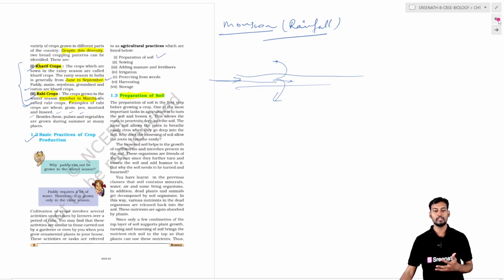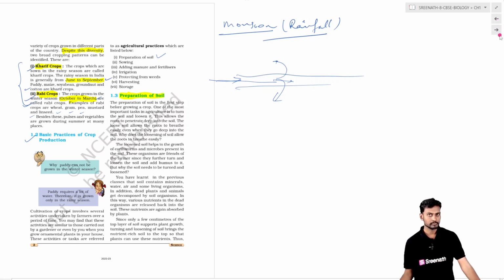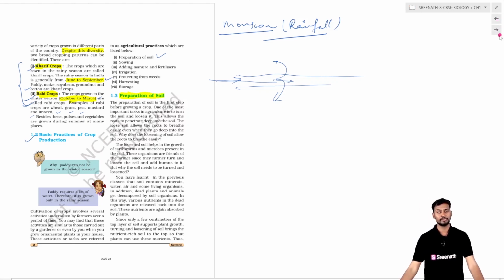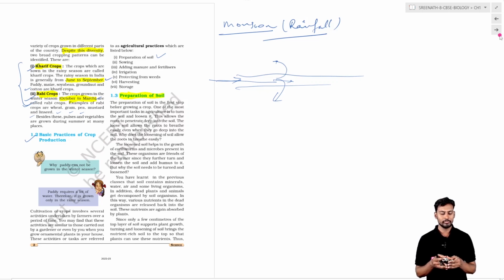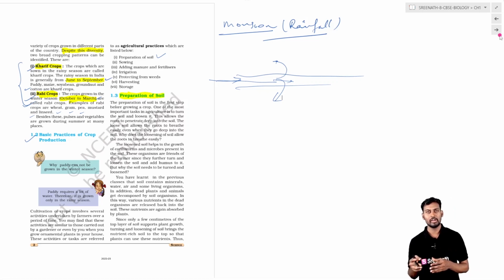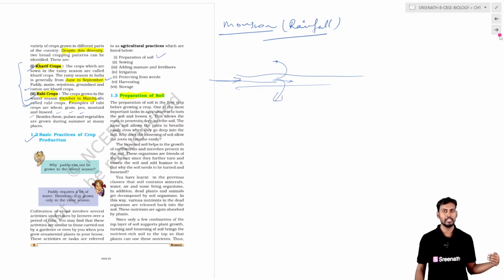So basically the first part in the cropping or plantation is the preparation of the soil. This is the part where we use the traditional and also some advanced ways for ploughing or tilling the soil.